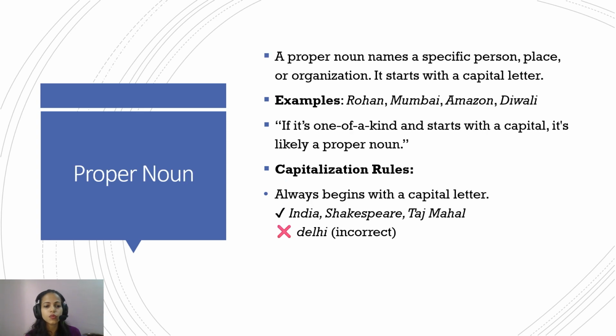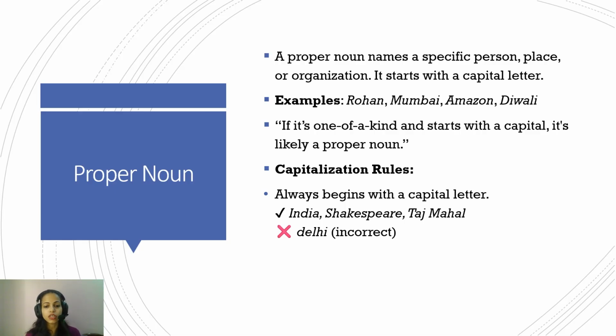For example, the first one is the proper noun. A proper noun is the name of a specific person, place, or organization, and since it refers to a specific thing, it always starts with a capital letter. For example, if it is the name of a person, say Rohan, the R in Rohan will always be written in a capital letter. If you're referring to the name of a city, Mumbai, the letter M will always be capital. It's very easy to identify proper nouns because they are so proper, the sophisticated ones, if you want to remember them. It's always one of a kind. So the first letter of that word is always written in capitals.